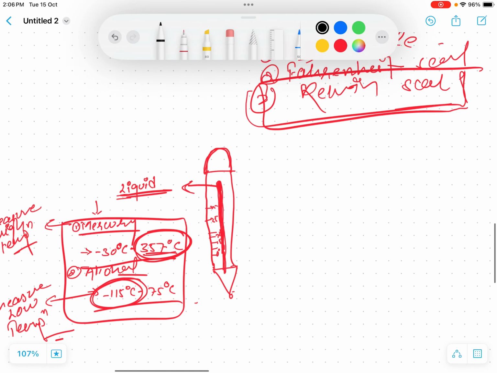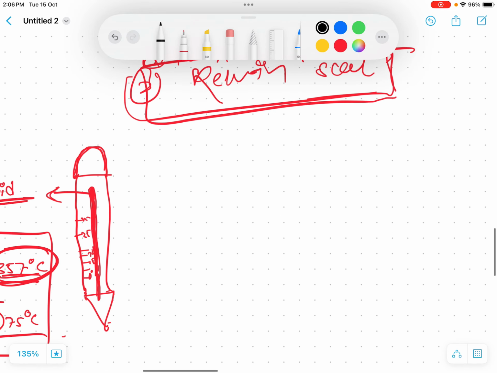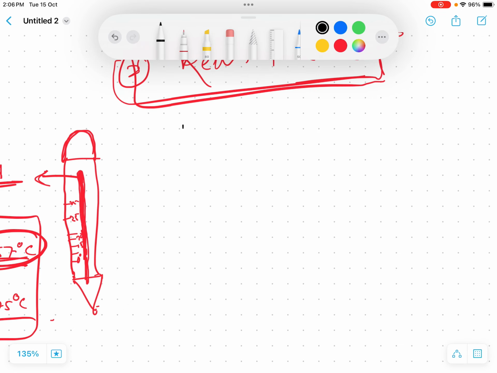Now, let's say in Celsius scale, how do we define the scale? We define a scale with a formula, and the very basic fundamental formula is, let's say x is a scale. So x minus the lower fixed point. Sorry, this is not upper fixed point, this is lower fixed point.